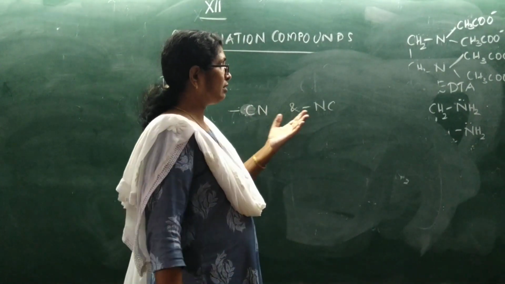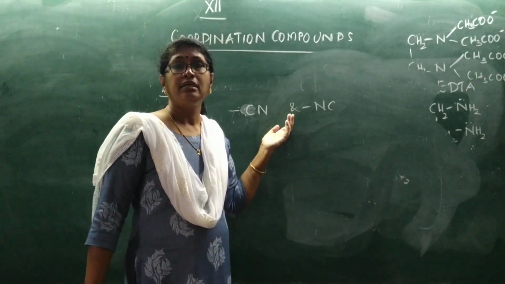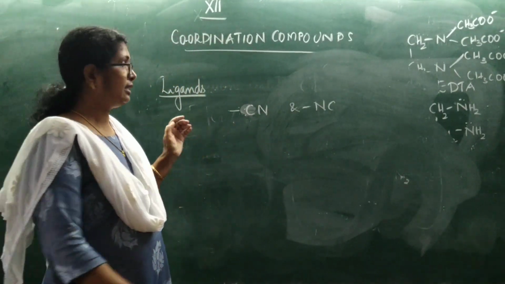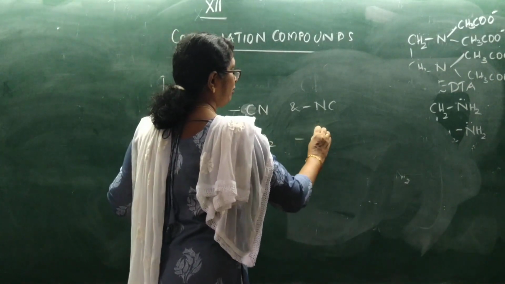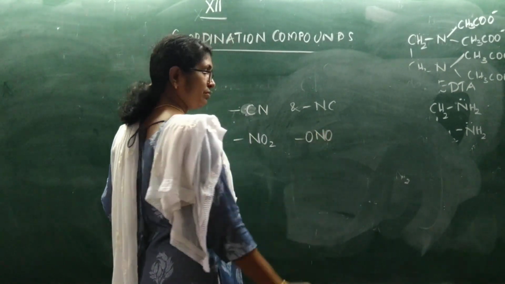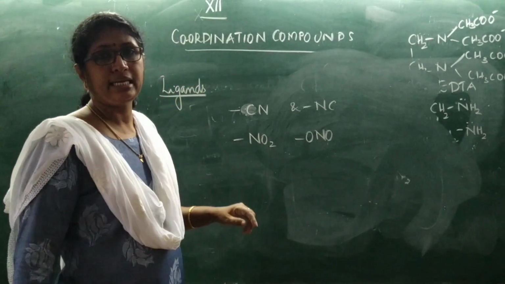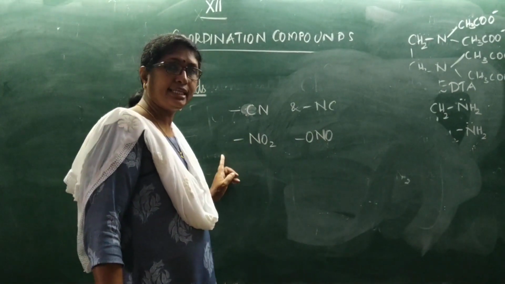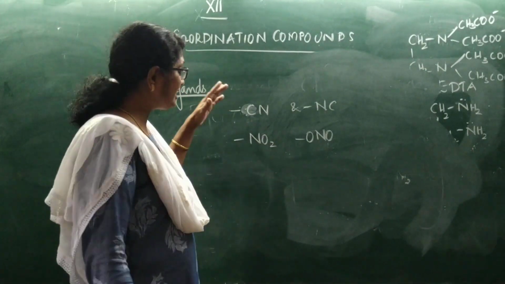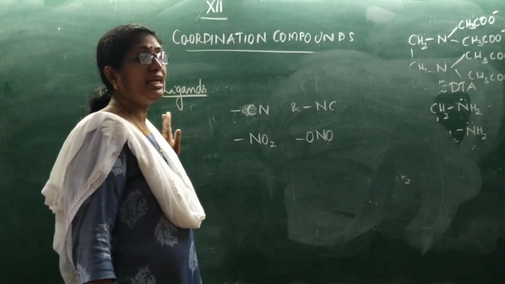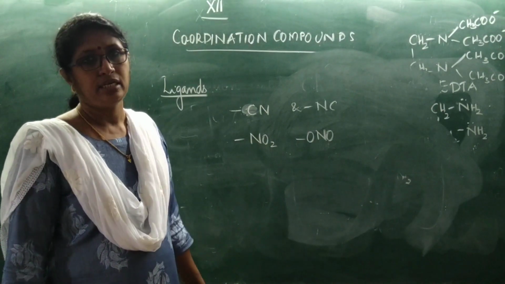So we call them ambidentate ligands. NO2 and ONO is another ambidentate ligand. Here nitrogen is acting as the donor atom, here oxygen is acting as the donor atom. So this type of ligands are called ambidentate ligands.